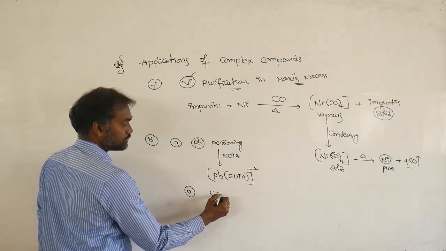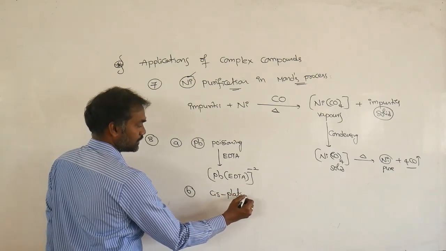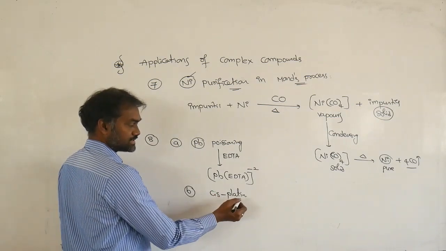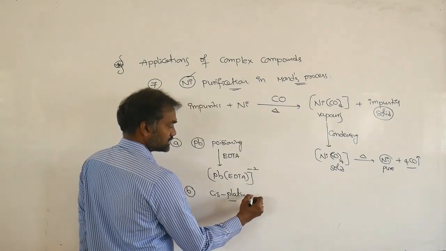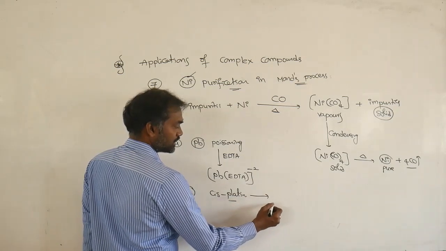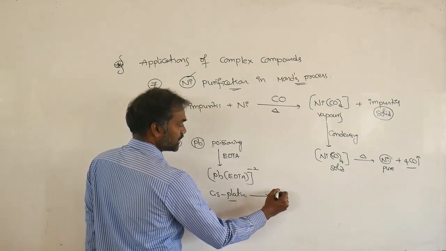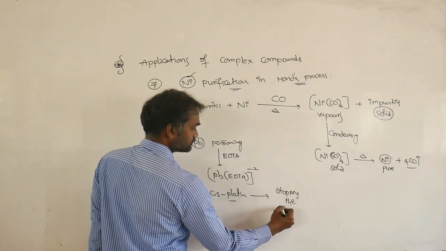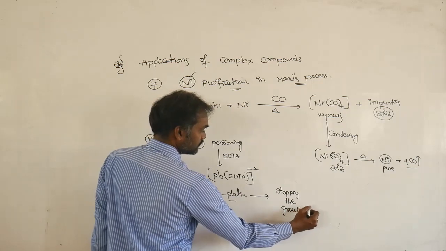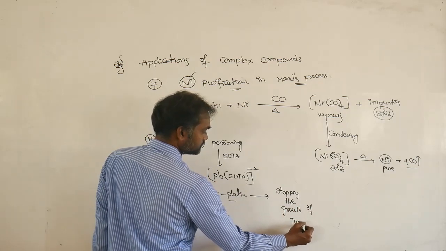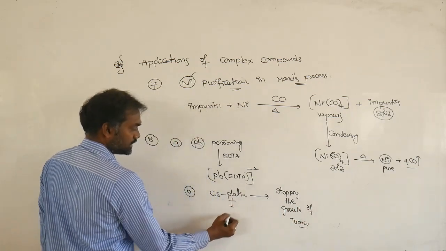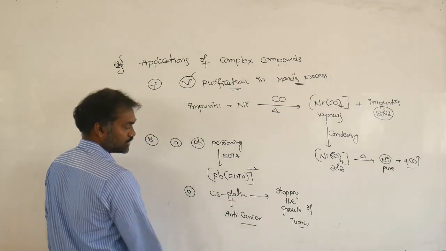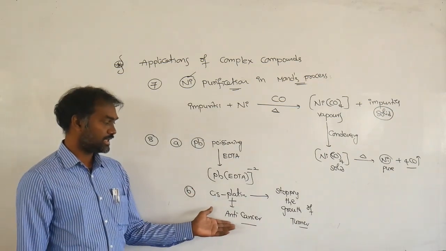Next one more, cisplatin is there. Cisplatin is famous. It is acting as a ligand. It is used for stopping the growth of tumors, so it is acting as an anti-cancer drug.